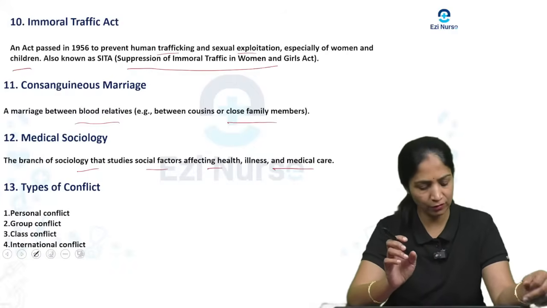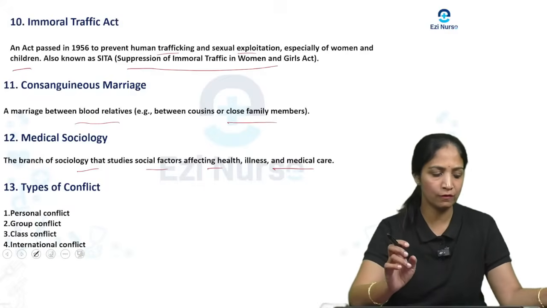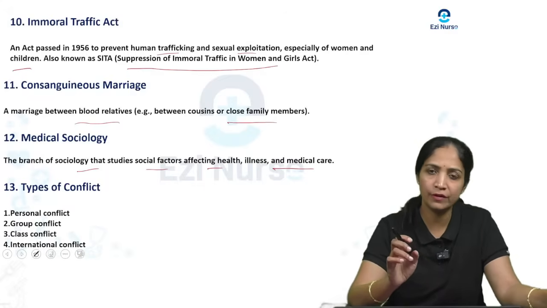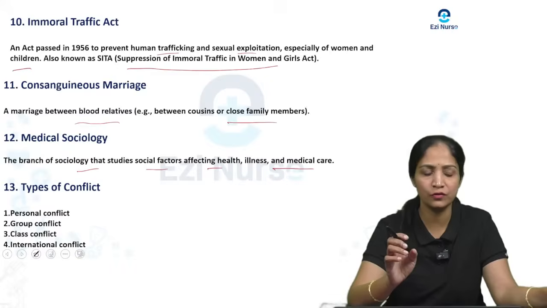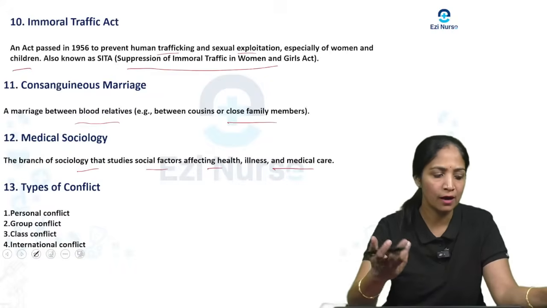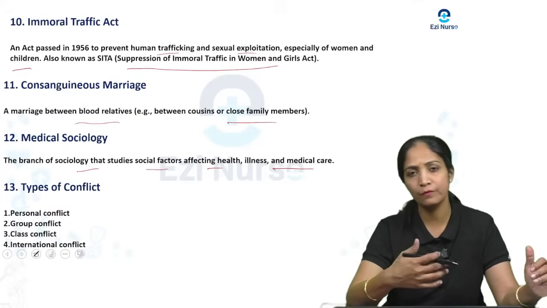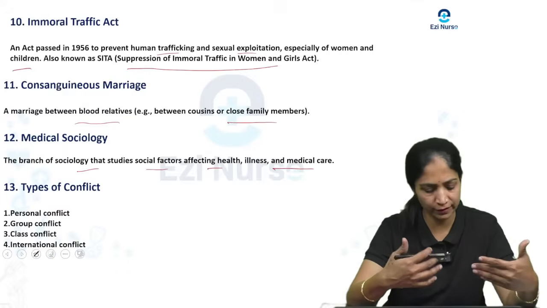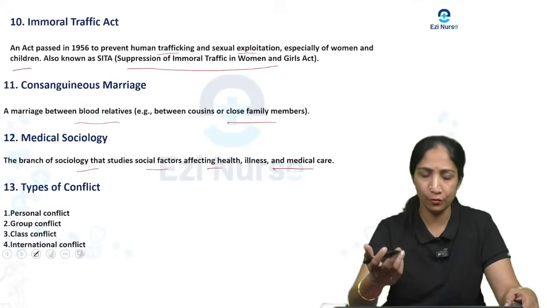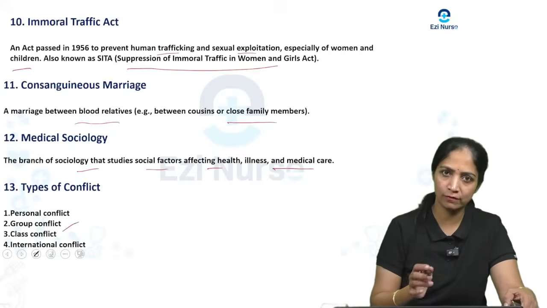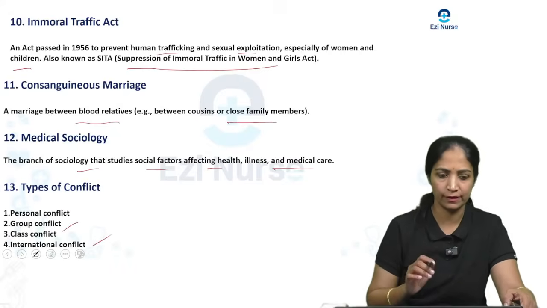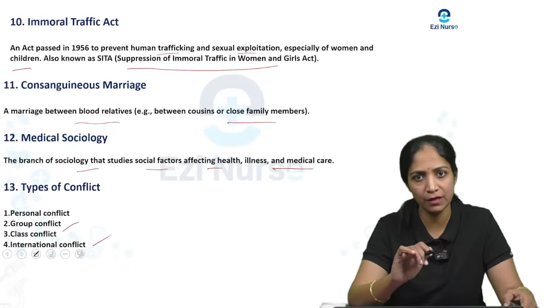Next we will see one more question, the types of conflict. With conflict, there are struggles between individuals or groups, usually arising from opposing interests, values, beliefs, whatever it may be. The types of conflict are personal conflict, group conflict, class conflict and international conflict. So these are the different types of conflict.